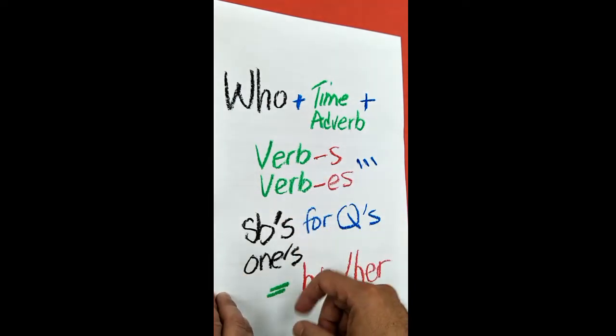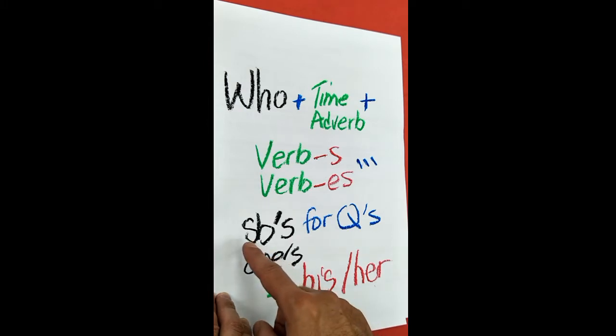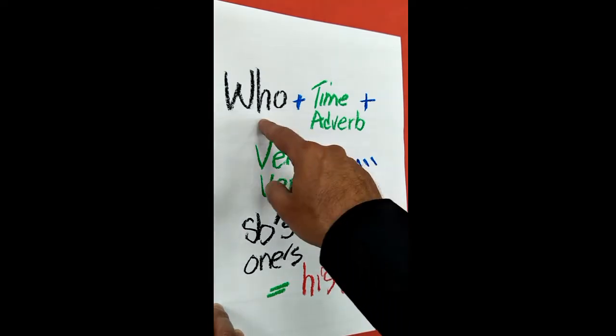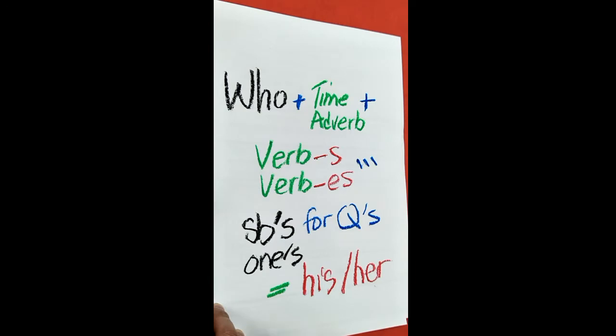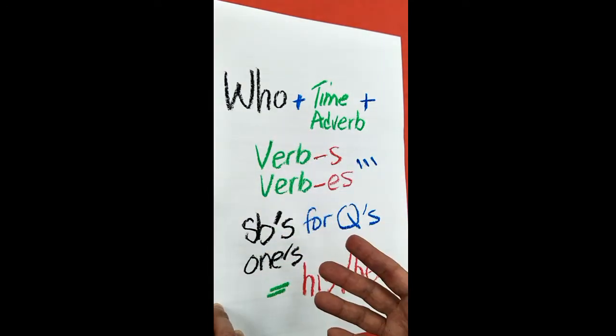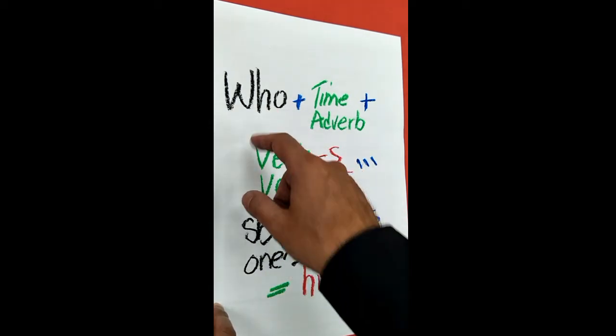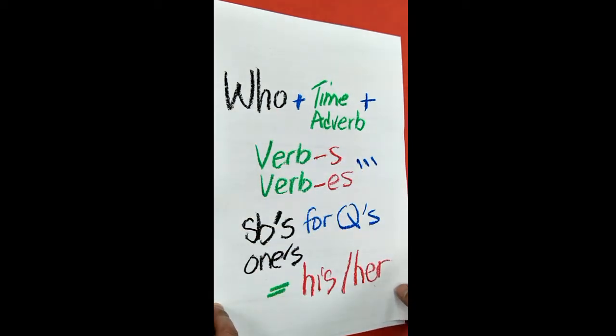One more thing about who questions is that for somebody's or one's, for the questions, we have to use his or her. We do not know who we are talking about. We don't know who this is. Is it a boy? Is it a girl? We don't know. So we use his and her to describe somebody's or one's for a who question. All right, very easy.